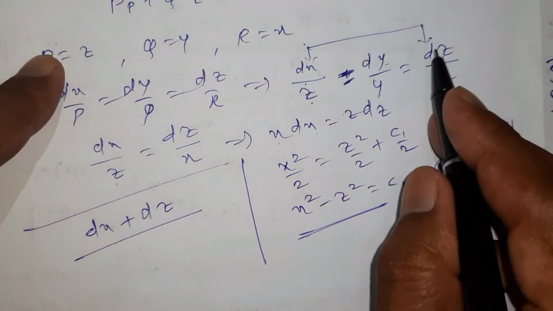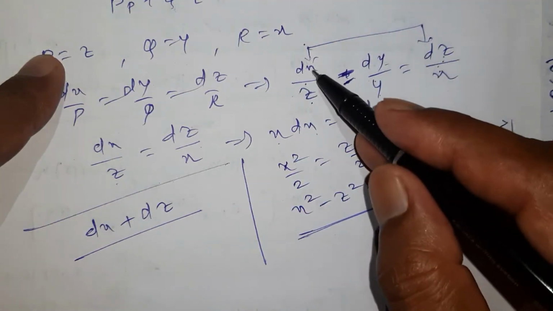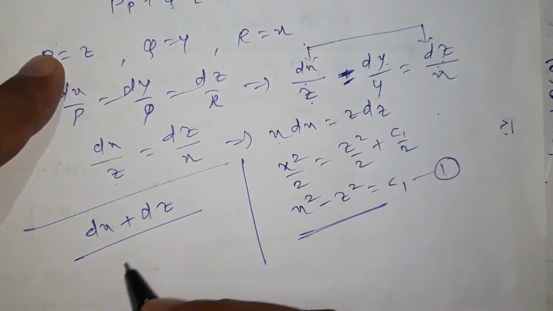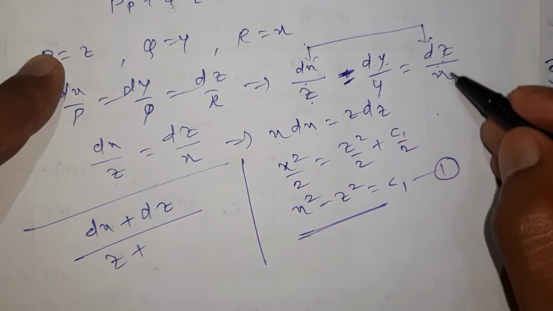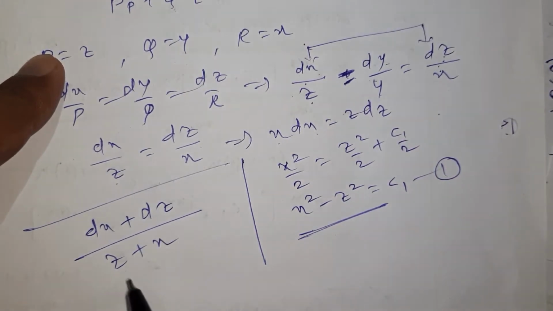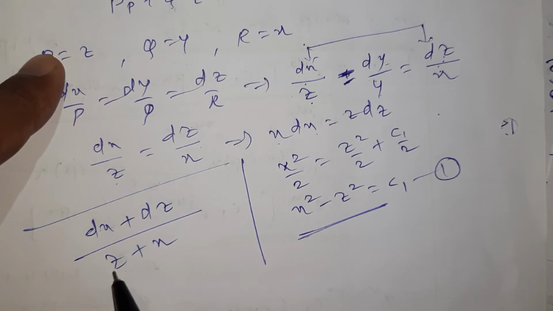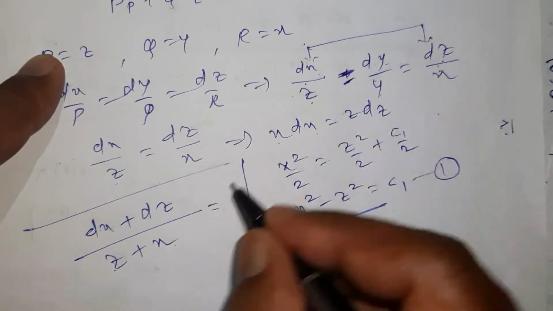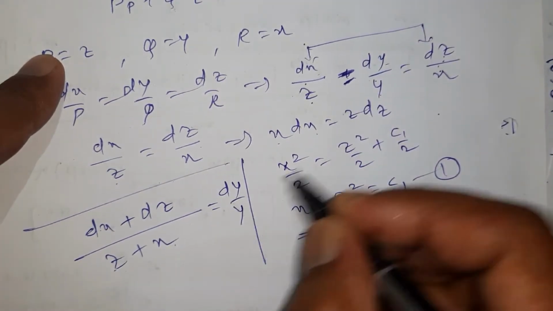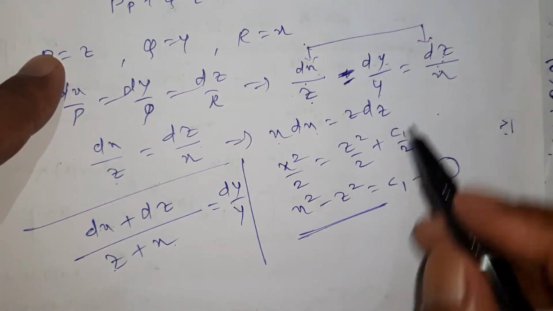But what is the value of dx? It is z. Plus what is the value of dz? It is x. So I get a group dx plus dz upon x plus z, or z plus x, and I equate with this third one, dy upon y. Understood? What did I do?